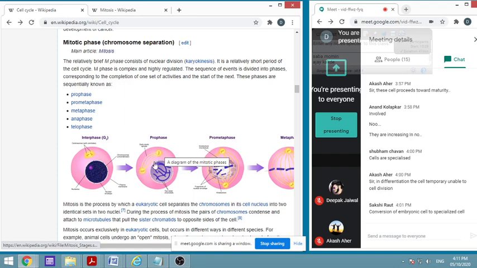From there the spindles are formed, that is, microtubules extend from them, and this results in mitotic spindle formation. Then chromosomes are separated with these spindles, to which they are attached.